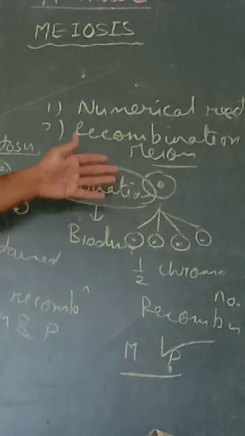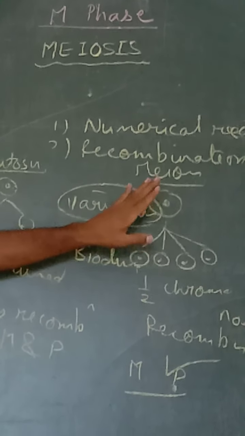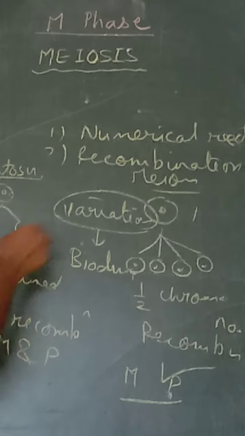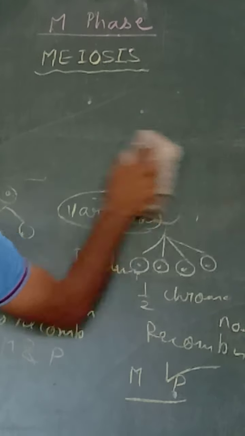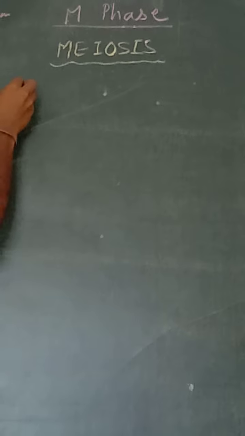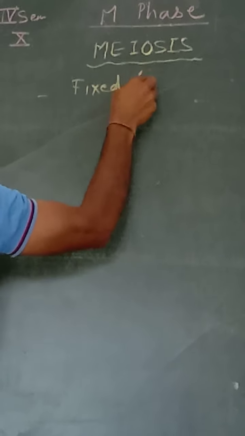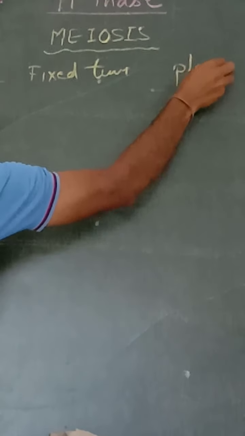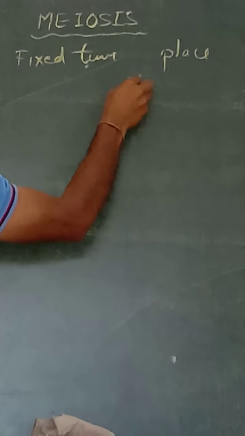Meiosis is no doubt a lengthy process. It takes place at a fixed time. Now if I write these points about meiosis: meiosis takes place at a fixed time and fixed place in a fixed structure.